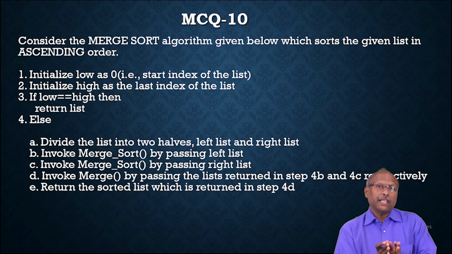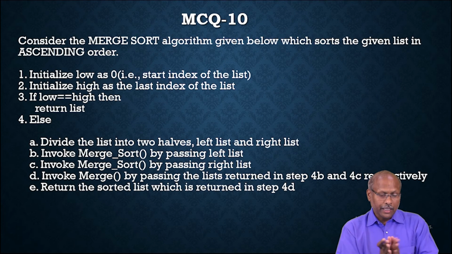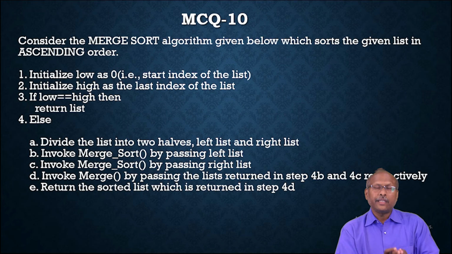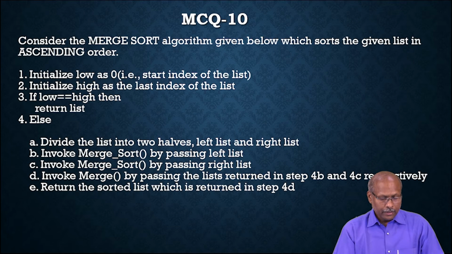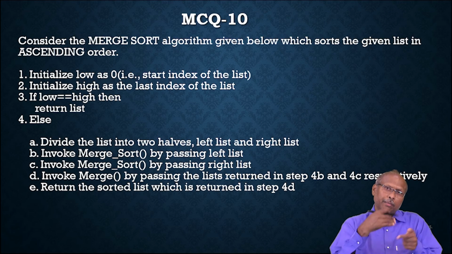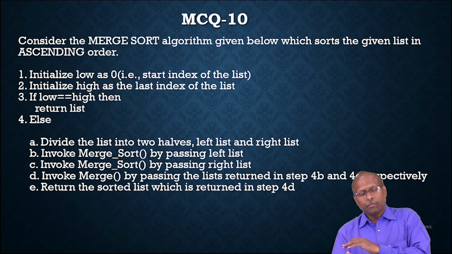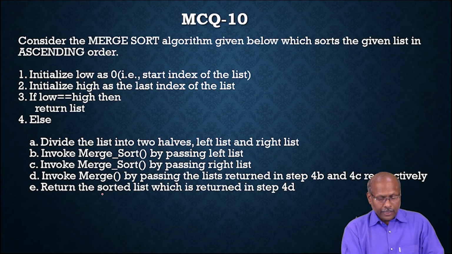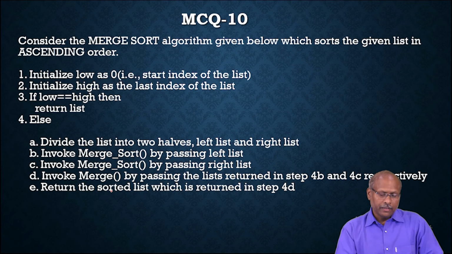That means in merge sort, generally you are calculating the mid. You are checking whether low equals high or not. If low equals high, return it. Otherwise, divide into two parts because it follows the divide and conquer policy. For the first part, you would call merge sort again. For the second part, again you would call merge sort. Finally, you have to do the merging operation. So this is the general merge sort algorithm.